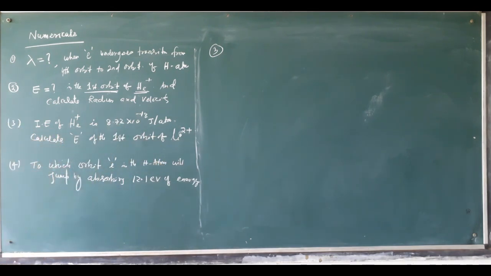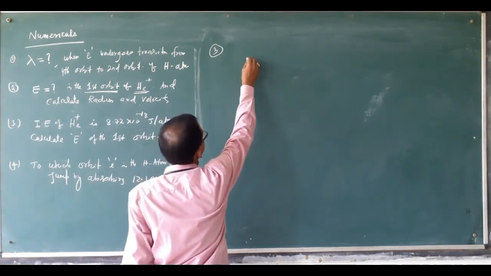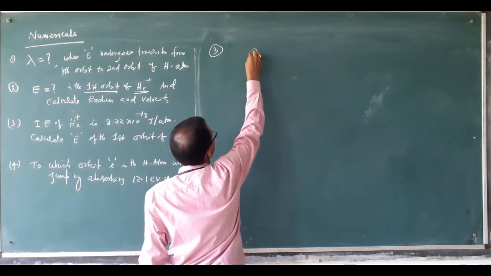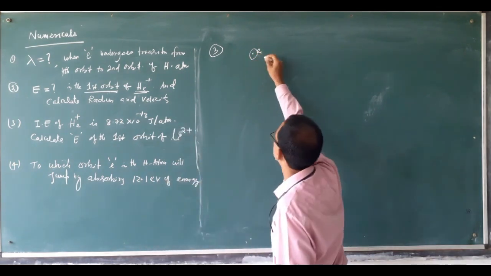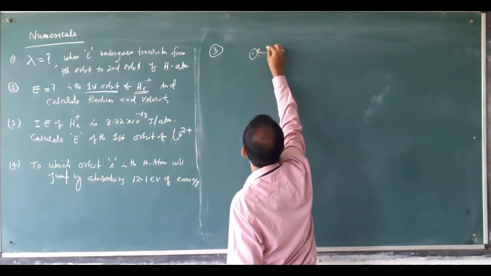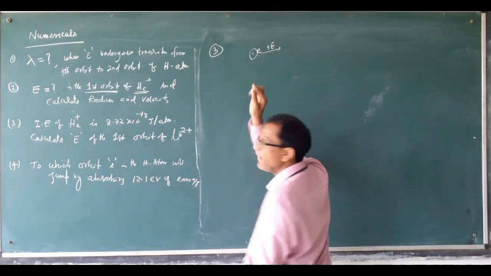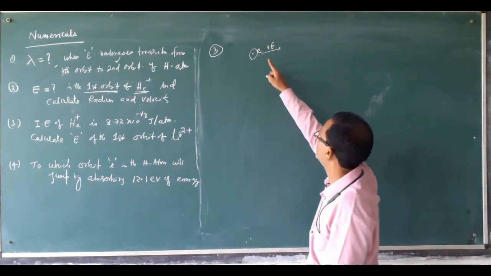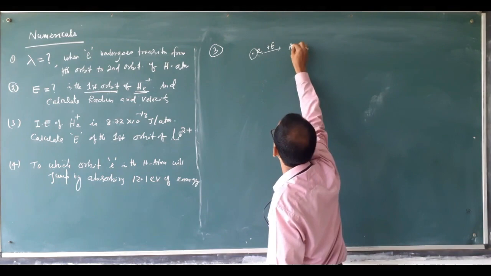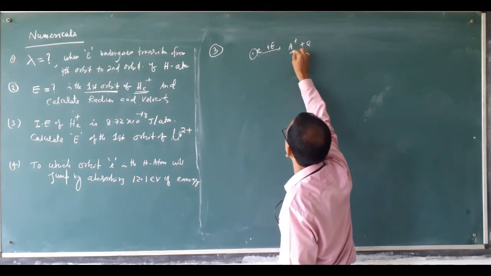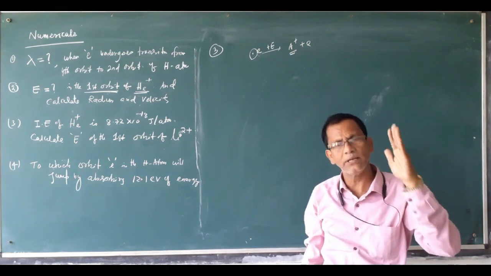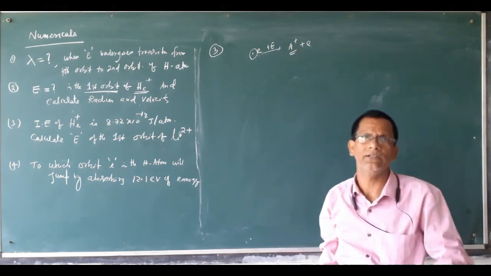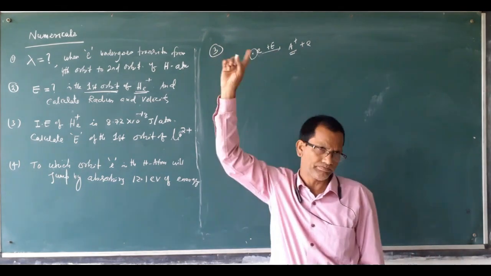Ionization energy means, when the atom is present in a particular orbit, how much energy must be given to the atom so that the electron is completely lost from the atom, that is, removed completely from its outermost shell to infinity.